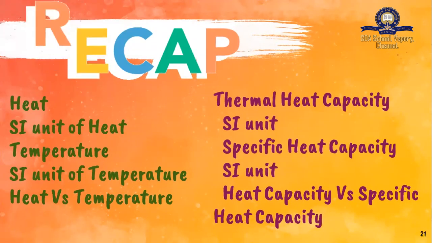Thermal and heat are quite the same word. So you can call it thermal capacity or heat capacity, the amount of heat required to raise the temperature of a body through 1 degree Celsius. Unit of heat capacity, you can write the formula and you can derive the unit. C dash is equal to del Q by del T, that is joule per Kelvin.